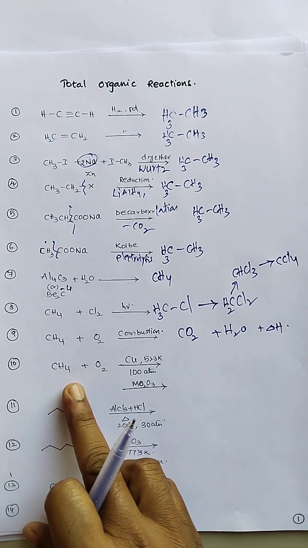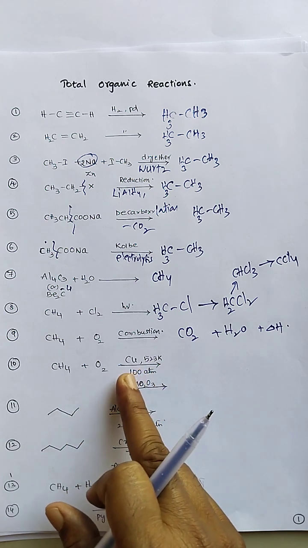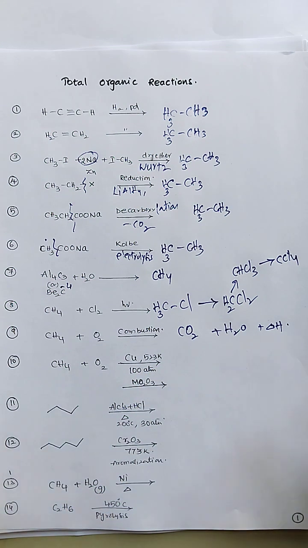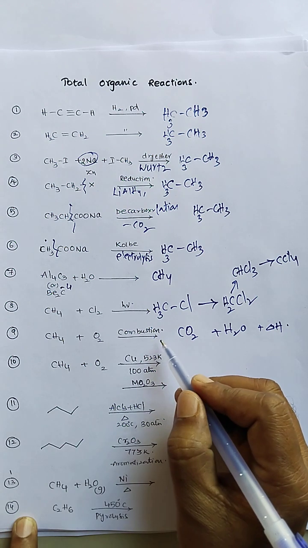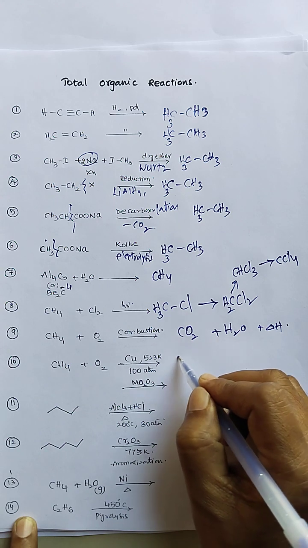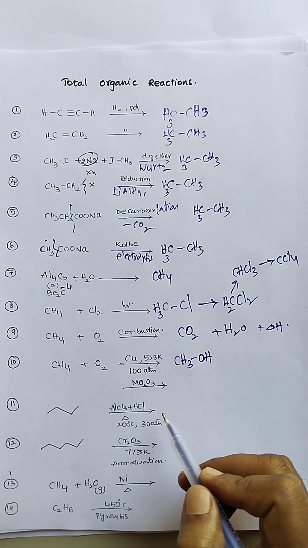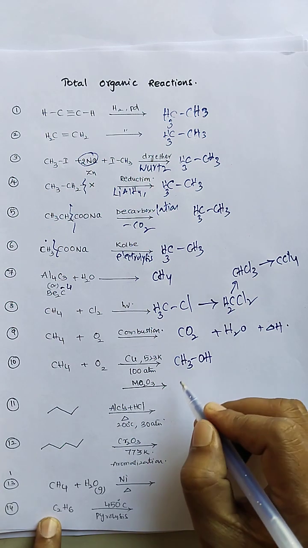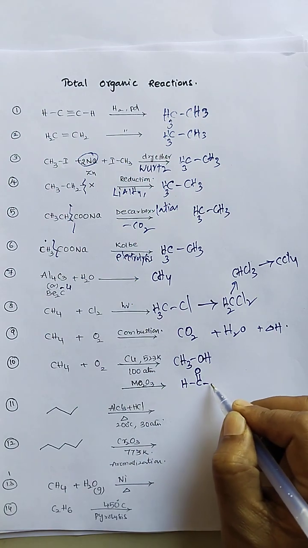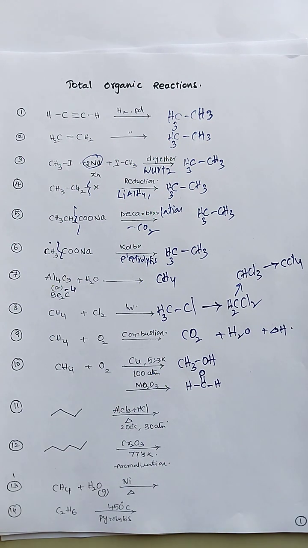Next, methane reacts with oxygen or air in presence of copper at 523 Kelvin and 100 atmosphere and undergoes oxidation. Here it is combustion, and it is complete combustion. Here partial oxidation will give us alcohols. In presence of molybdenum catalyst, we will be getting aldehydes. One carbon methane is here, so we will be getting one carbon partial oxidation product. Formaldehyde we are getting here, an aldehyde.